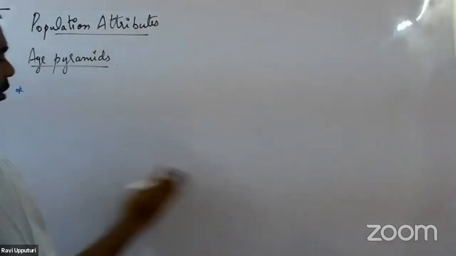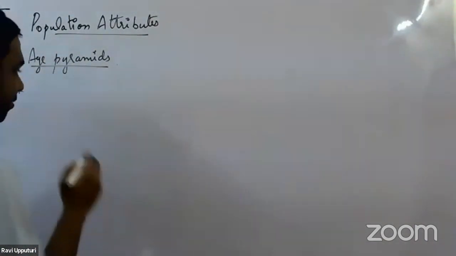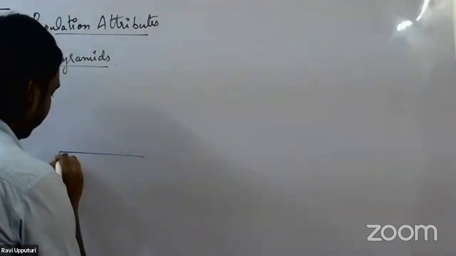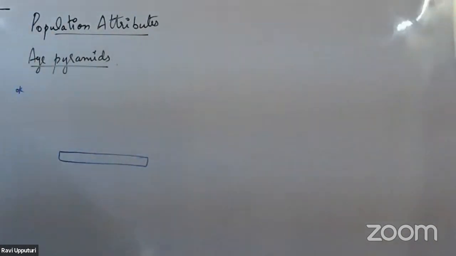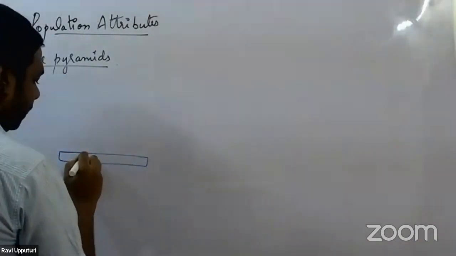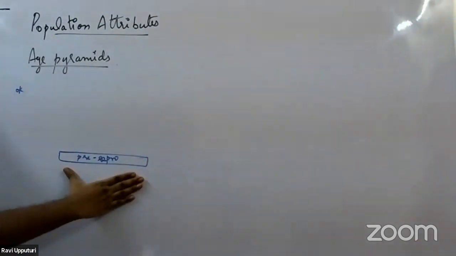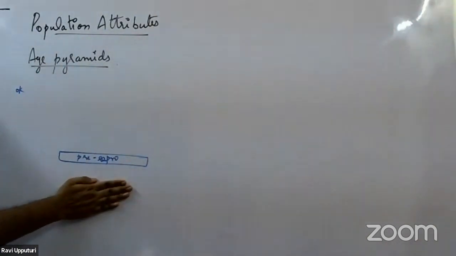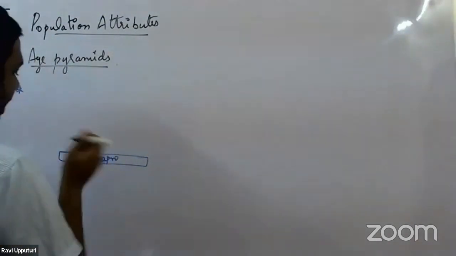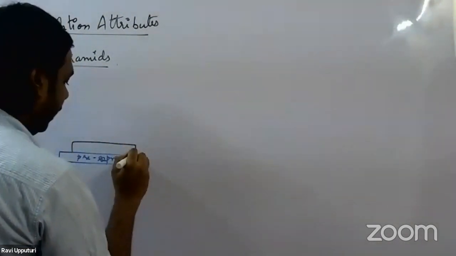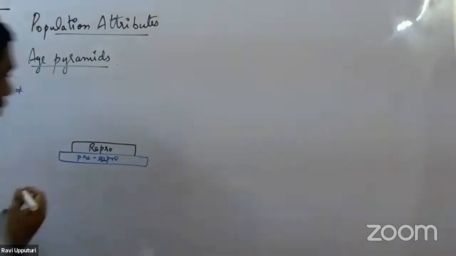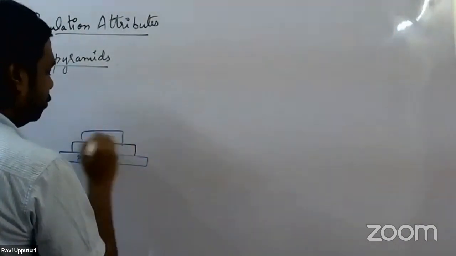Say the number of pre-reproductive age group individuals is said to be more. Let us consider this to be the pre-reproductive age group. So the number of pre-reproductive age group individuals is more in a population. Then we would have here the reproductive age group. Then the next one, just consider this to be the post-reproductive age group. Now the shape of the pyramid here would be a triangular shape.